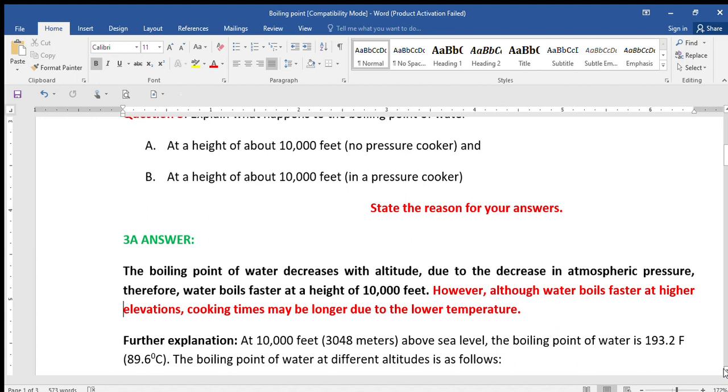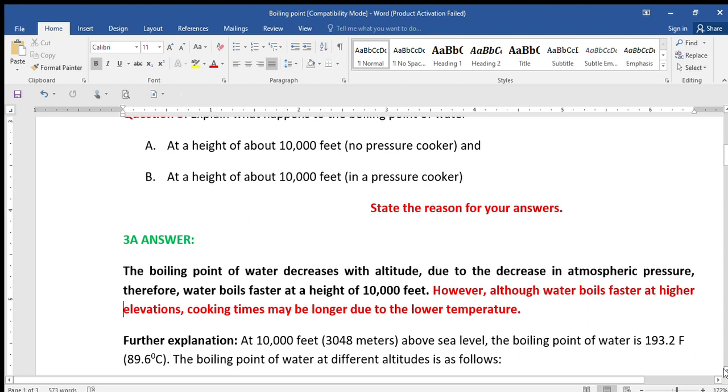So, 3 things you should take note to answer question A. At a height of about 10,000 feet, without the use of pressure cooker, there will be decrease in atmospheric pressure, and this will lead to decrease in boiling point.